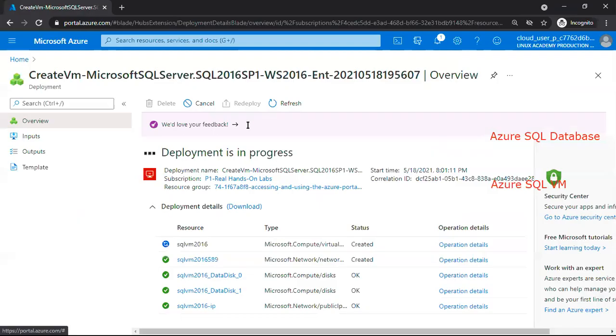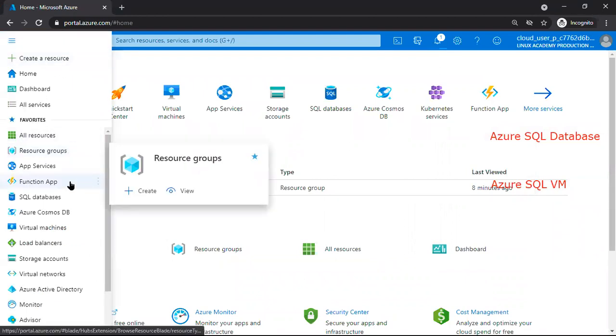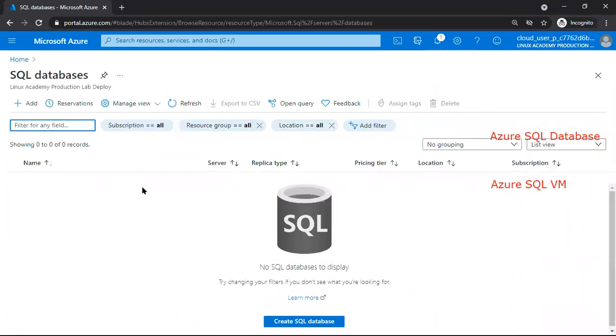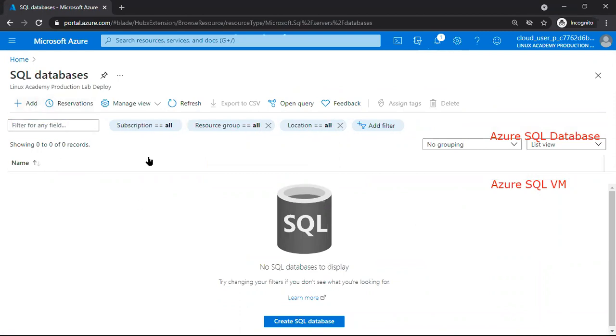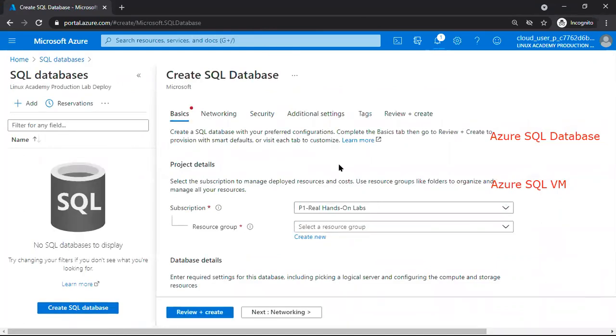Same thing, I go to the portal, let it continue. It will continue, no problem. We'll go back to home. Which option is there to create a database? Here, the SQL database option is there. There are no SQL databases right now. It is saying add. Very simple steps. I created the VM just now, so now I'm creating Azure SQL database.